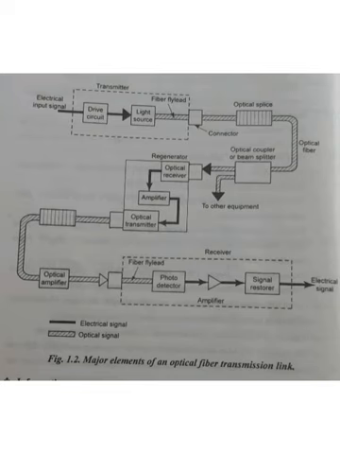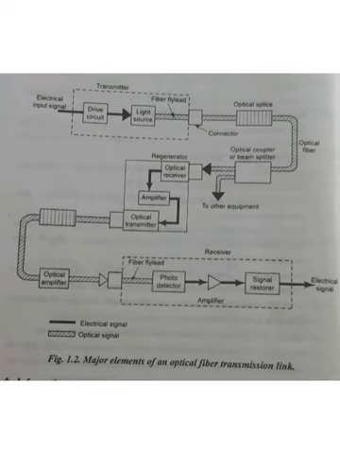For example, in a computer, many fans are used, correct? Why? In order to reduce the heat, to cool the hardware system. Similarly, here also this driver circuit is used for reducing the heat in the laser circuit. If you are using the laser, then the heat will be reduced by this driver circuit. So this light source may be LED or laser. These are the two important optical sources we will study later.